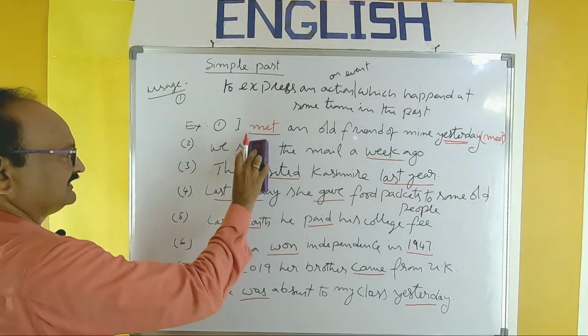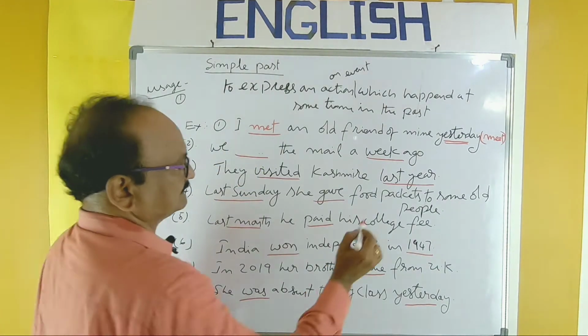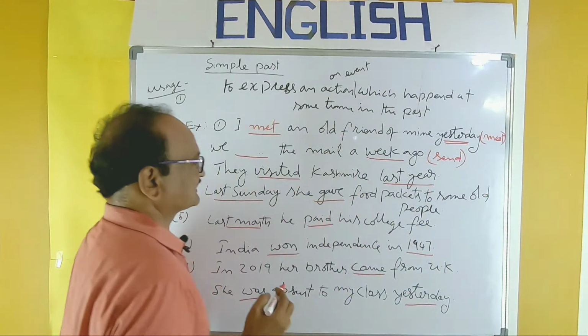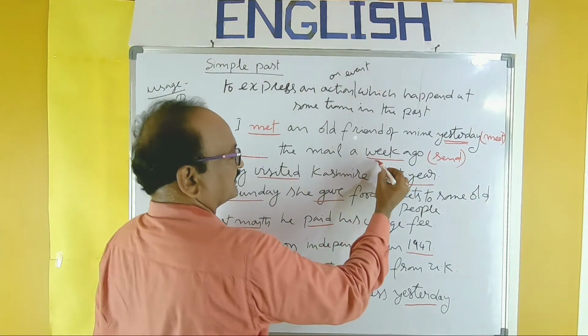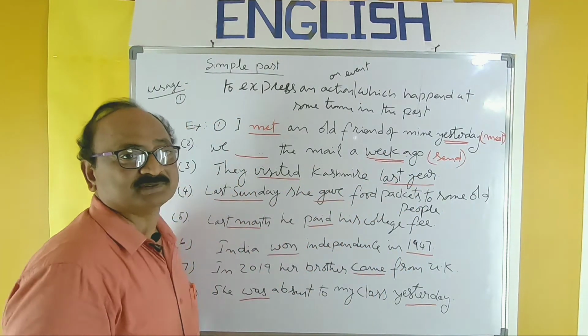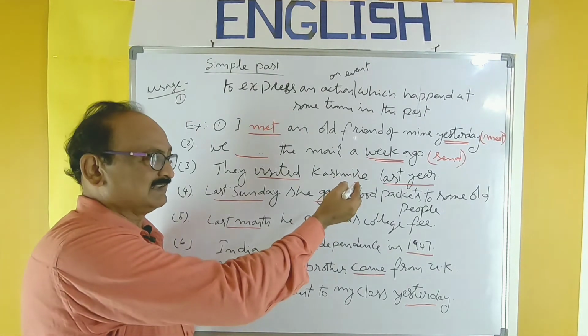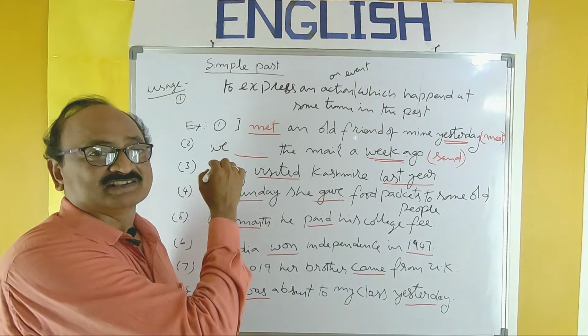Same is the case with all the sentences. The verb send should be in brackets. It will be given like this in the examination: We dash the mail a week ago. So a week ago refers to past time. Whenever you find a past time like that, you have to use that particular sentence in simple past only.